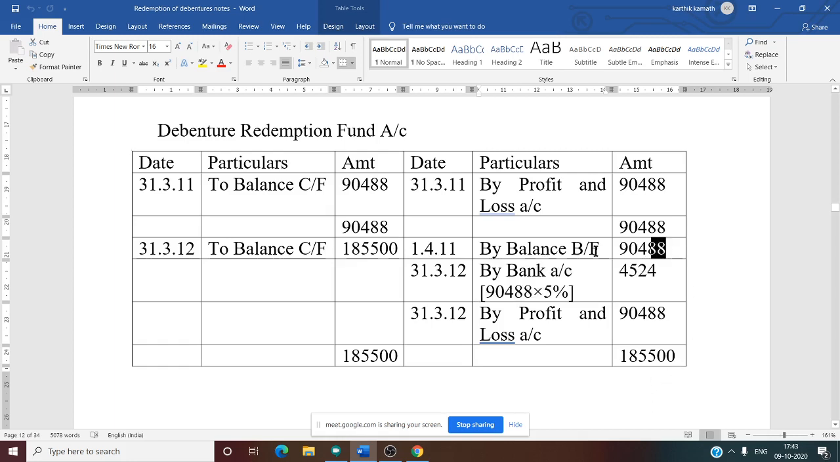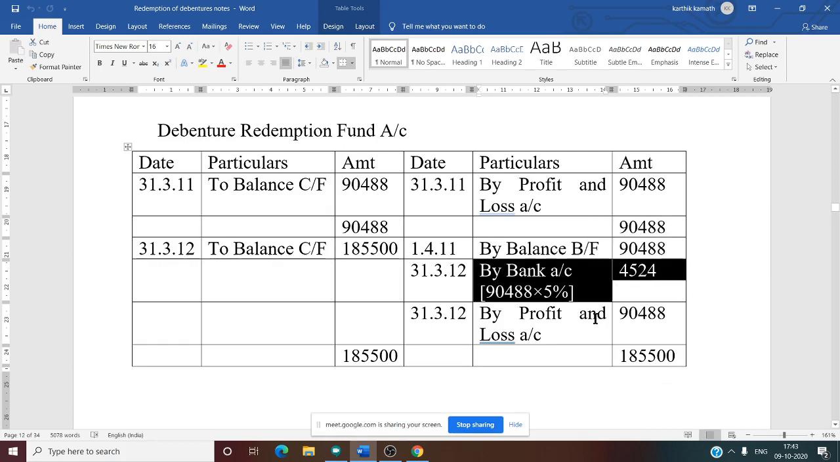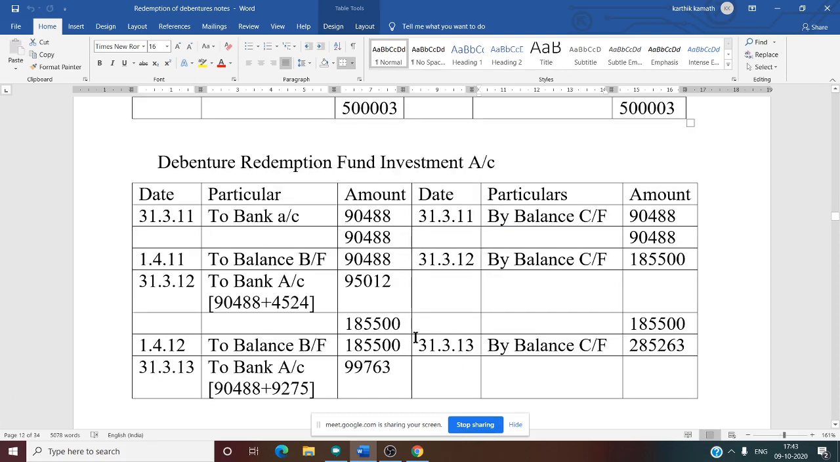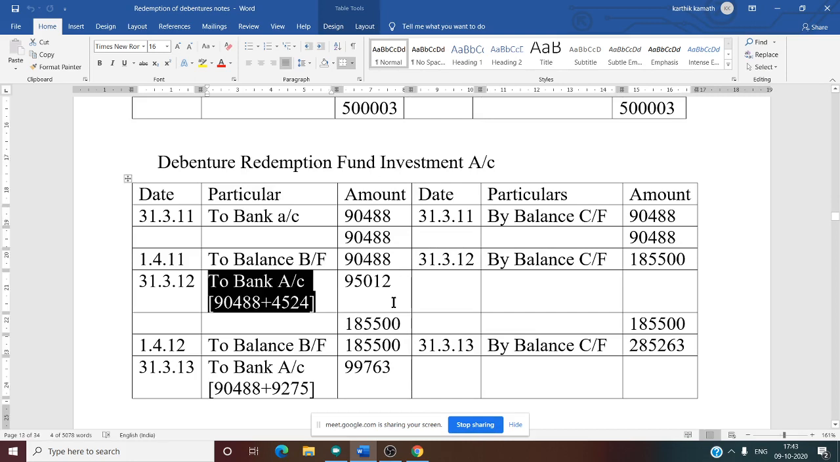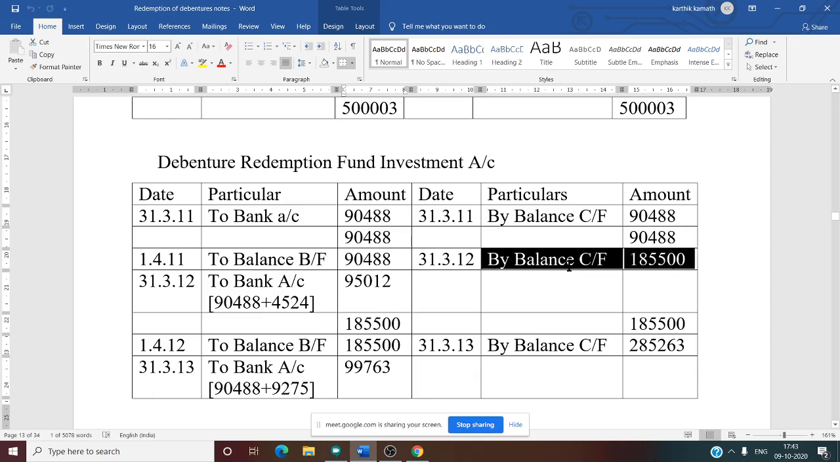See this, 90,488 plus 4,524. Same thing you write here in the debenture redemption fund investment account. Same thing we have written. So total is 95,012. So second year closing total is 1,85,500. So there is no other entry. Close that year, 1,85,500. Now second year is over.